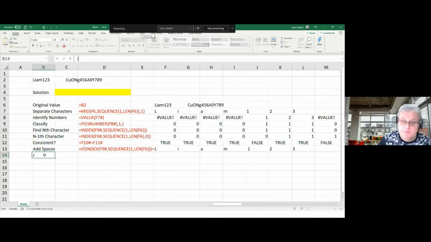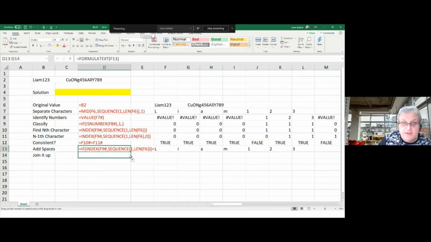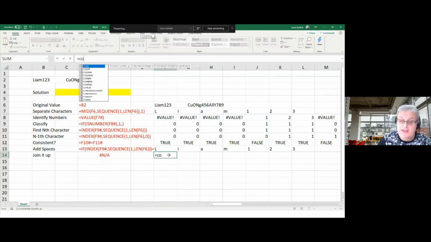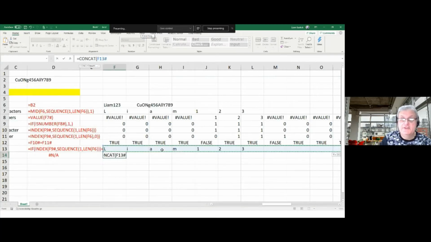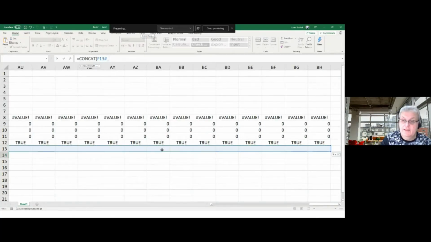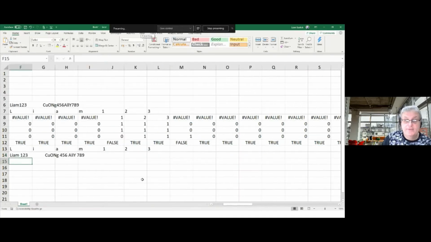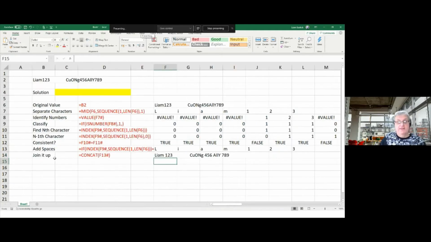Now I can put the whole thing back together again. I can join it up. Concatenate. So what I'll do is I'll use the recently new function rather than concatenate. I'll use concat. So I'll use concat, and I'm just going to take this entire range, and I'll even try and learn how to close a bracket, and I've put it all back together again. So I've joined it back up, so you can see now I've got the numbers spaced out. Now let's get rid of the extra spaces.